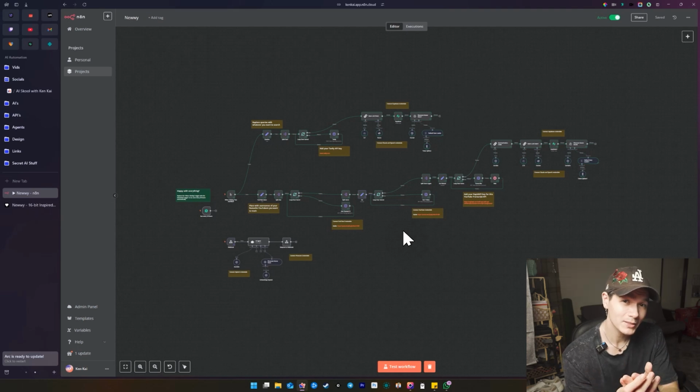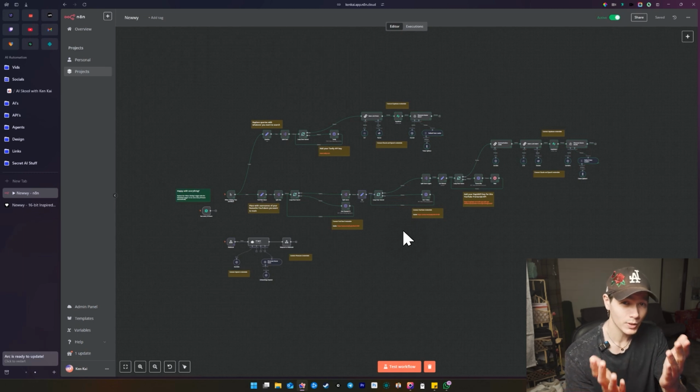And today I have an automation that's going to be really useful for you and your life. We're going to get the latest news, scrape YouTube, get all the transcripts, summarize everything, and deliver that information on autopilot every single day so that we never miss any details for whatever subject or topic we're interested in. So let's get into it.